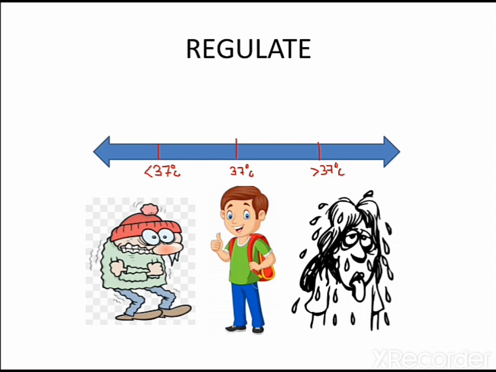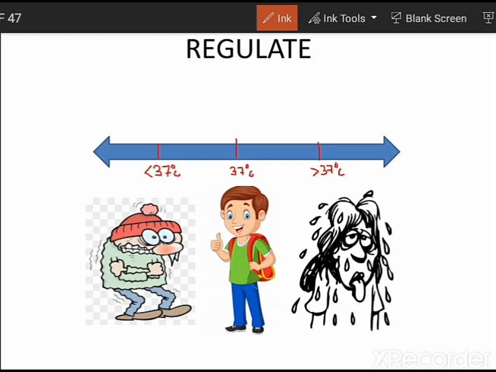Here I have plotted a number line, and I have marked three temperatures on this temperature scale: 37 degrees Celsius, less than 37 degrees Celsius, and greater than 37 degrees Celsius. The optimum condition for the various enzymes in our body to be active is 37 degrees Celsius. That is known as the optimum temperature, which I will denote by T naught. The majority of body functions and metabolic activities happen with maximum efficiency at this temperature, 37 degrees Celsius.